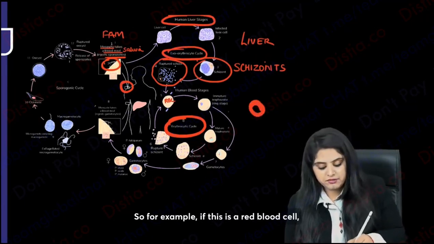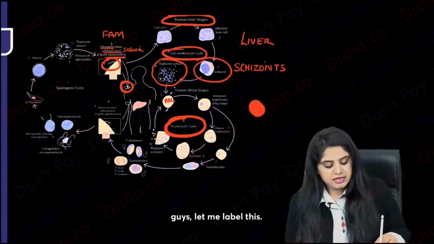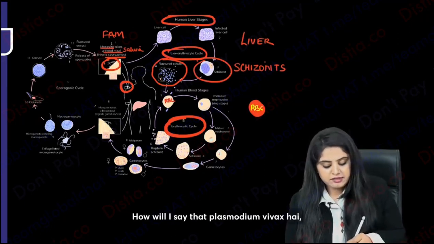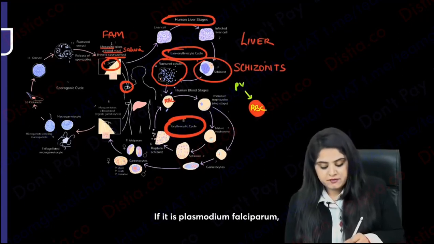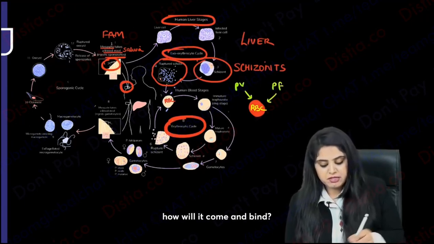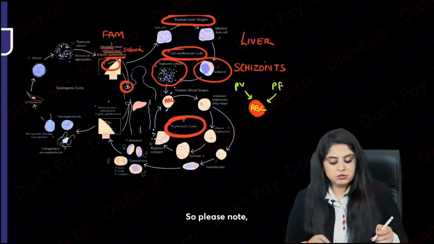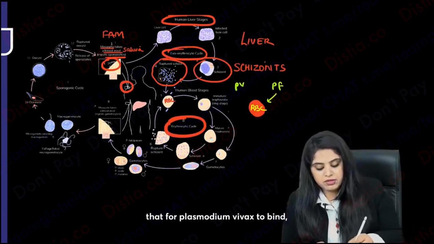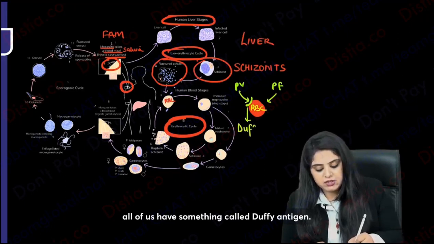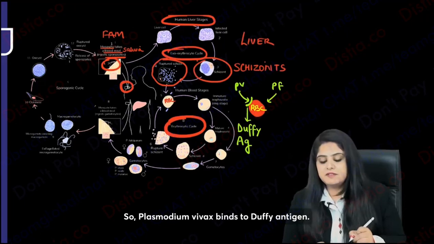So for example, if this is a red blood cell, guys, let me label this. If it is Plasmodium vivax, how will it come and bind? If it is Plasmodium falciparum, how will it come and bind? Please note that for Plasmodium vivax to bind, all of us have something called Duffy antigen. So Plasmodium vivax binds to Duffy antigen.